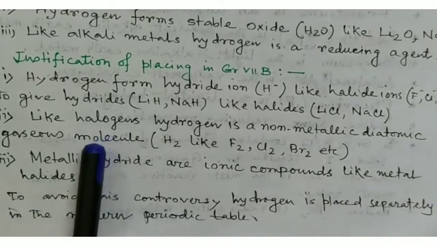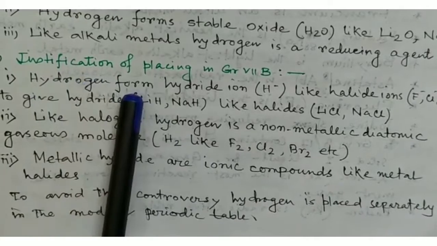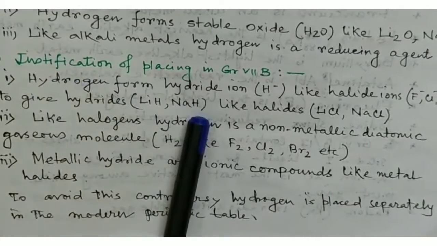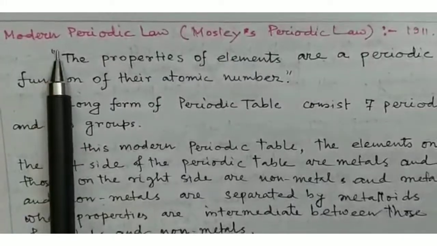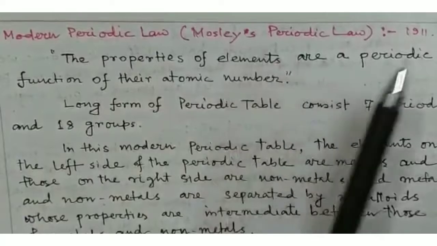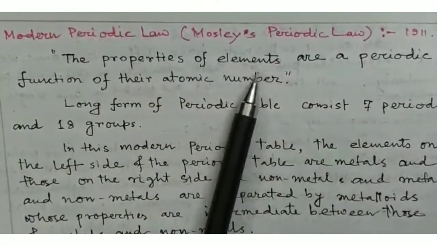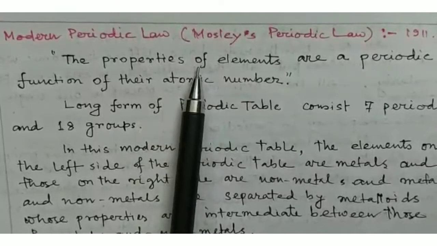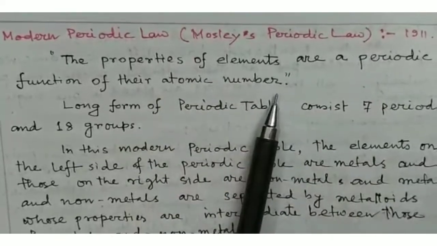For this reason, Mendeleev named hydrogen a rogue element. Now I discuss the modern periodic law proposed by Moseley in 1911. The properties of elements, that is, physical and chemical properties, are a periodic function of their atomic number.